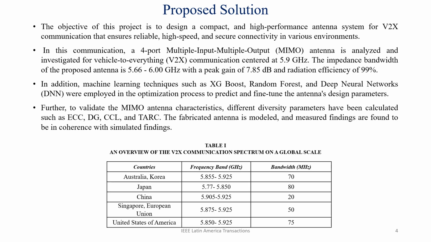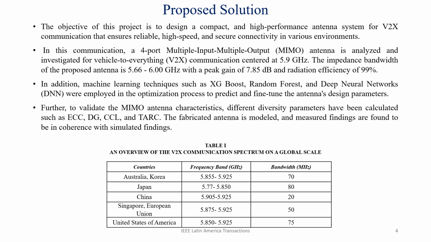The aim of the project is to design a compact and high performance antenna for V2X communication that ensures reliable, high speed and secure connectivity in various environments. In this communication, a 4-port MIMO antenna is analyzed and investigated for vehicle to everything communication, centered at 5.9 gigahertz. Why is it centered at 5.9 gigahertz? As you can see in the PPT in table number 1, countries throughout the world are focusing on this frequency band, because the International Telecommunication Union has designated this particular band for V2X communication, where 5.9 gigahertz is the center frequency and the bandwidths are around 70, 80, 20, 50 and 75 megahertz.